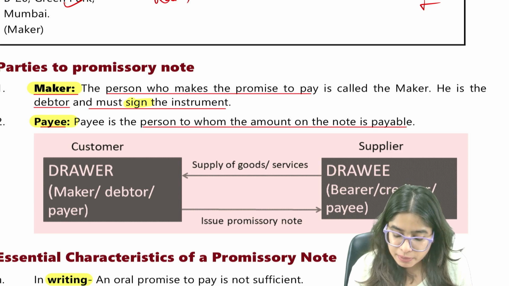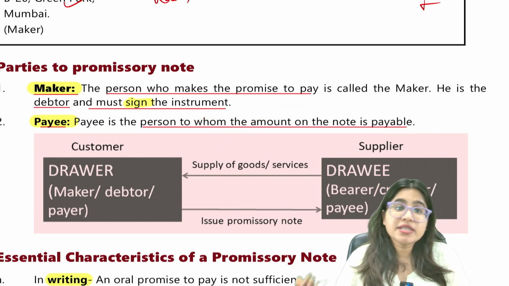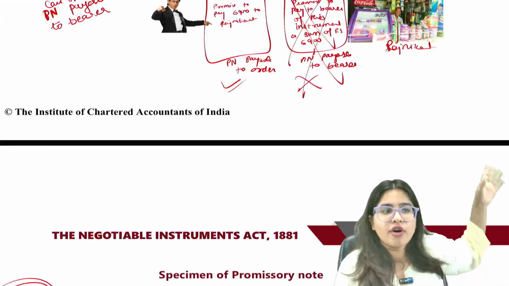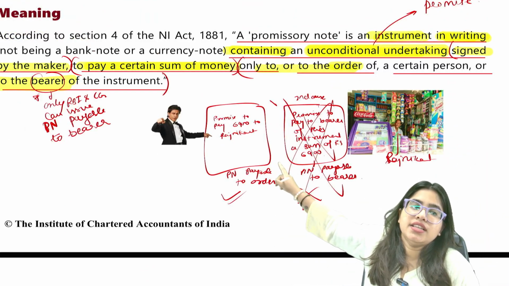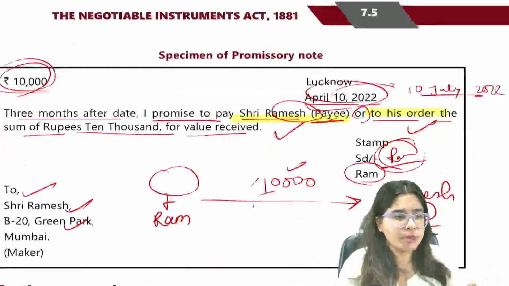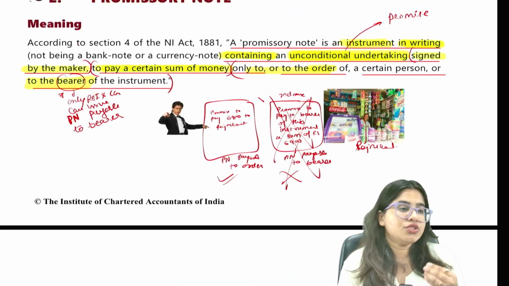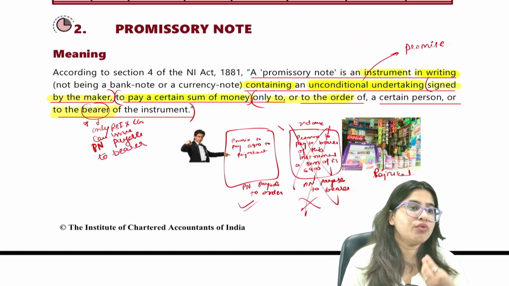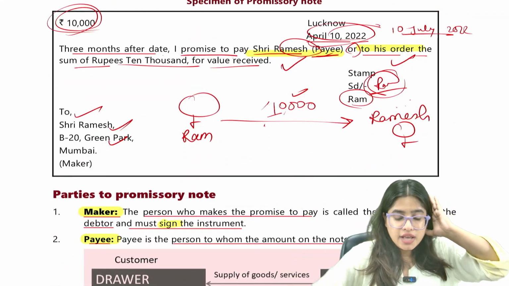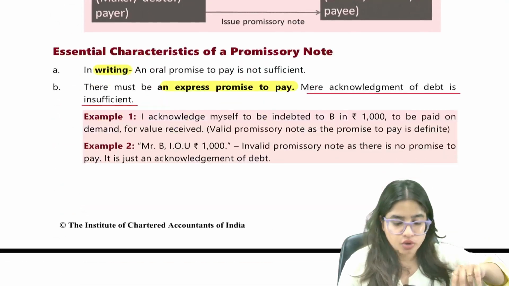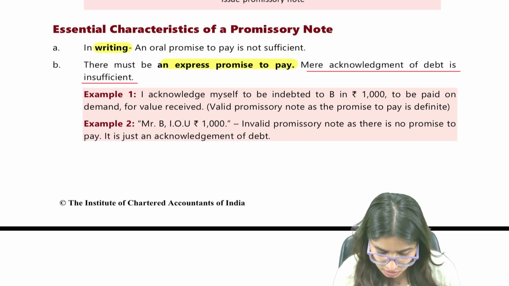Secondly, payee. Payee is the person to whom the amount is payable, meaning a person who receives the payment. In our example, this shopkeeper Rajnikant is the payee and Shah Rukh Khan is the maker of the promissory note. I hope this is clear to you all. So we understood the basic concept of promissory note: the meaning, a sample, and the parties. Now the next topic is the essentials of promissory note.